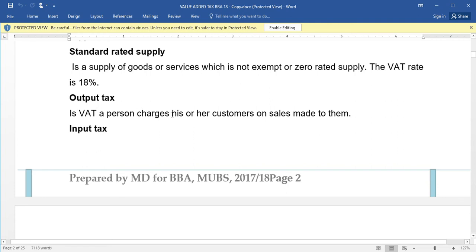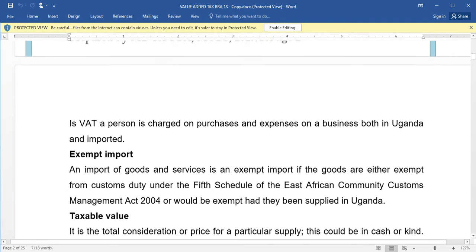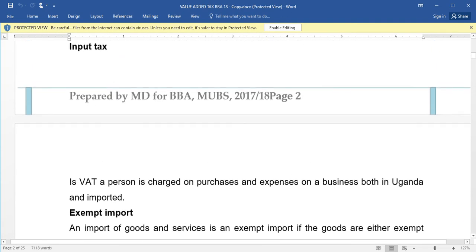Output tax is VAT a taxable person charges on his or her customers on sales made to them. Output tax, it is charged on sales. Then we have input tax. It's VAT a person is charged on purchases and expenses on a business, both in Uganda and imported. So input tax is charged on purchases and expenses, while output tax is charged on sales.